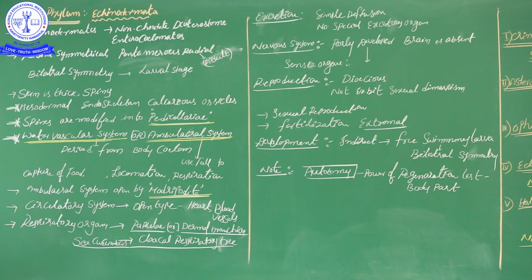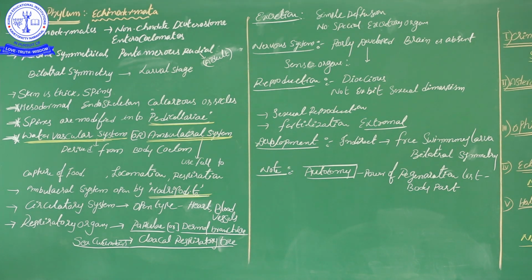Up to now, what we covered in the previous phyla: Porifera, after that Coelenterata, then Ctenophora, next Platyhelminthes, next Aschelminthes or Nematoda, after that Annelida, then Arthropoda, then Mollusca. Before Porifera, Protozoa is also one of the phyla in the animal kingdom. So from Protozoa up to Mollusca, all belong to protostomes.